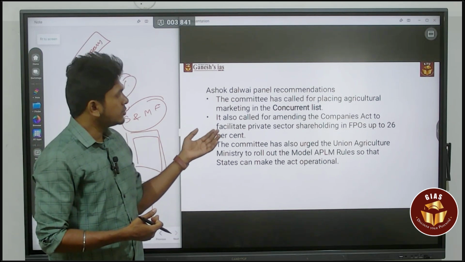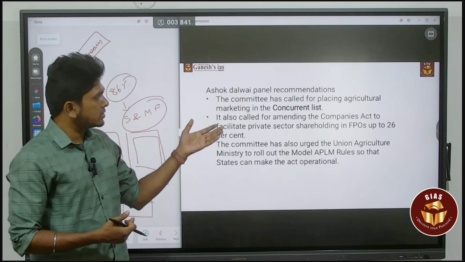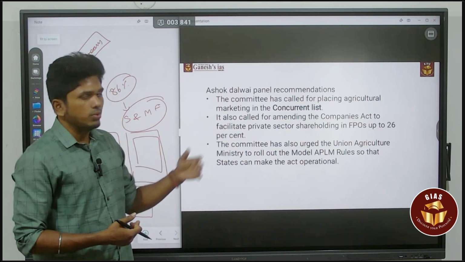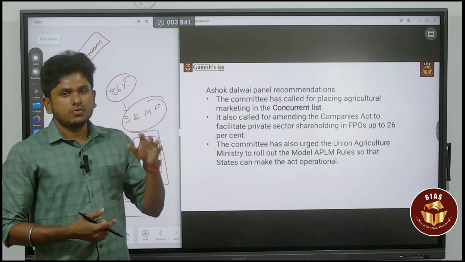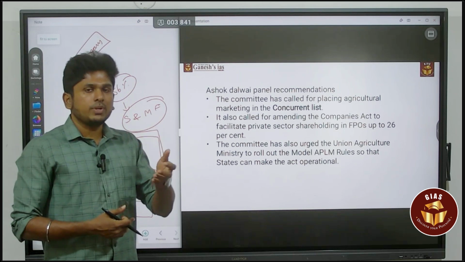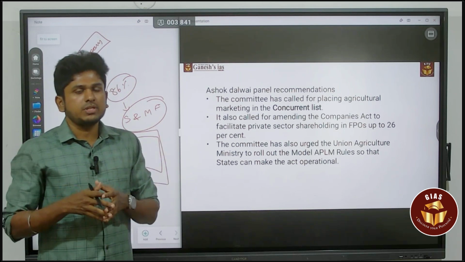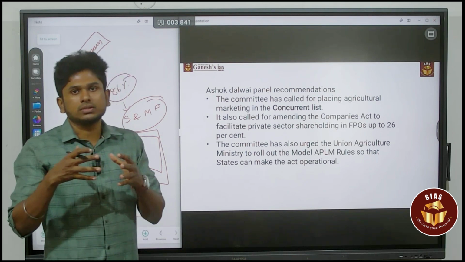Next, it also called for amending the Companies Act to facilitate private sector shareholding in the FPO, farmer producer organization, up to 26%. If you are able to get private players into your farming activities, that is a better one. The farmer will have certain assured prices.